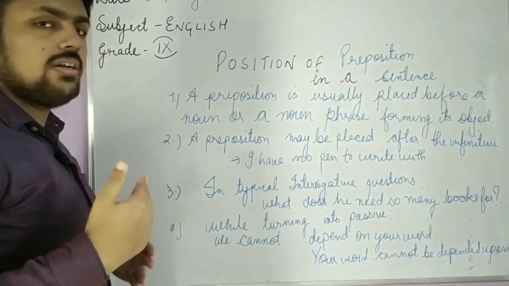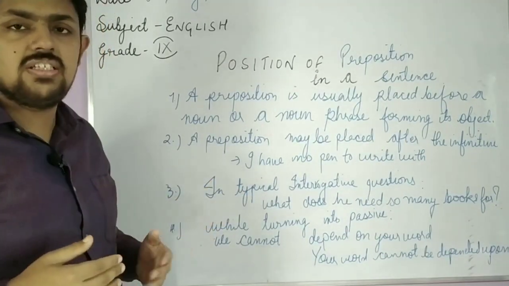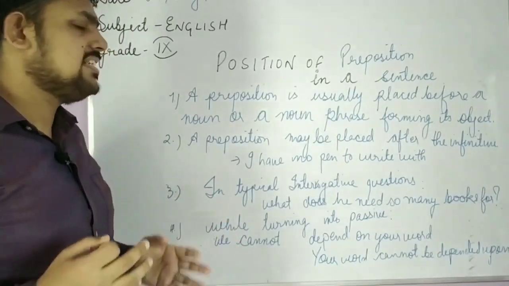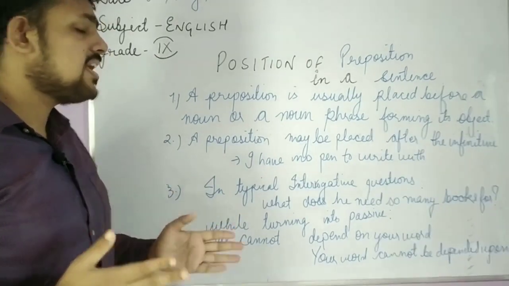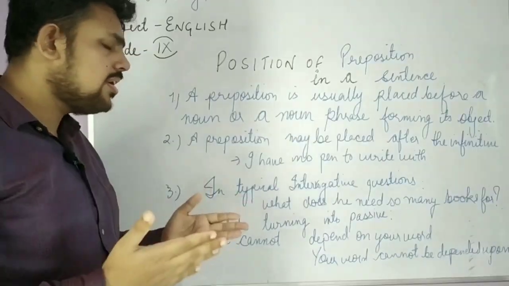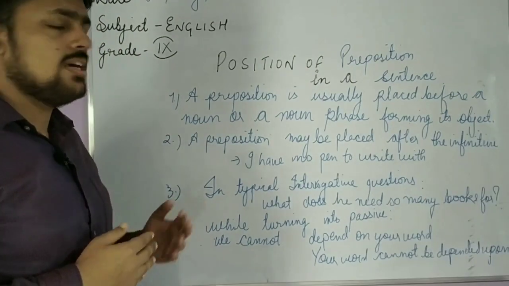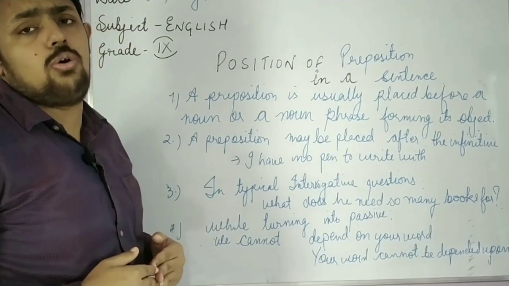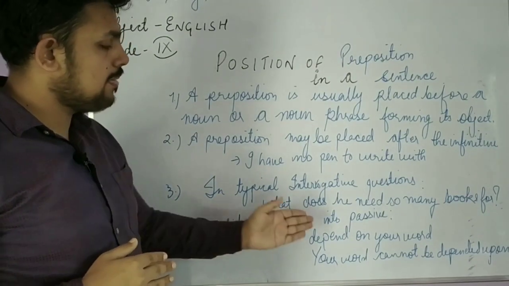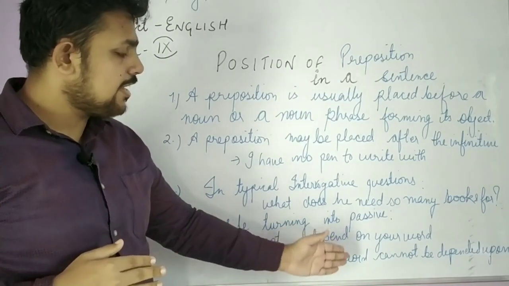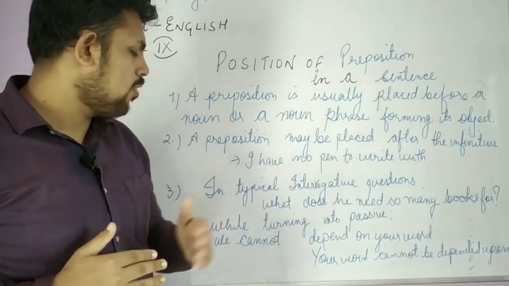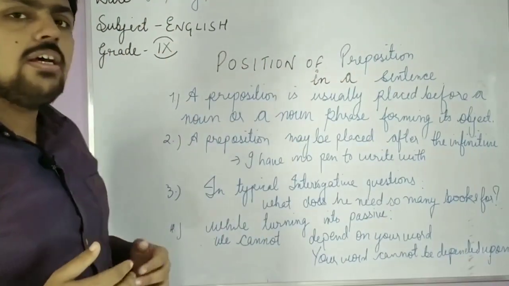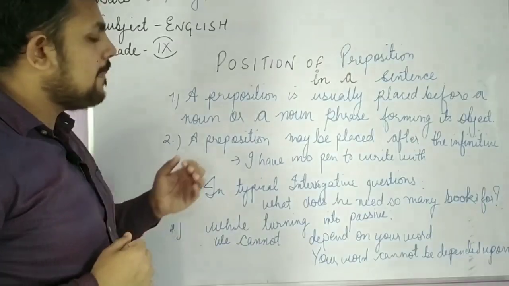So see, when turning into passive voice, we have the sentence in the active voice. We cannot depend on your word. So the sentence is in active voice. While turning into the passive voice, preposition comes into play. See, your word cannot be depended upon. We cannot depend on your word. Your word cannot be depended upon. So we have used the preposition upon while changing the sentence into passive voice.